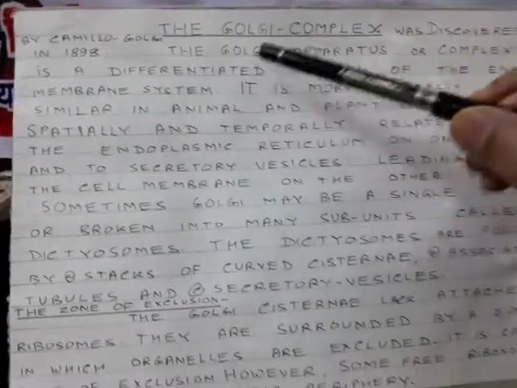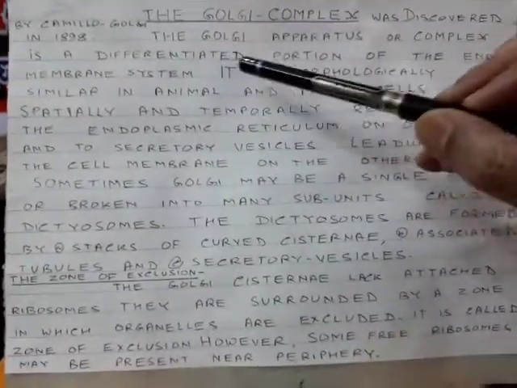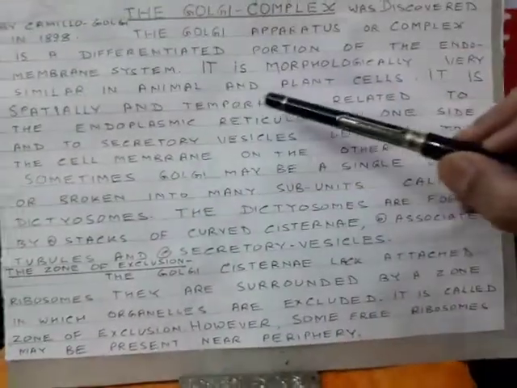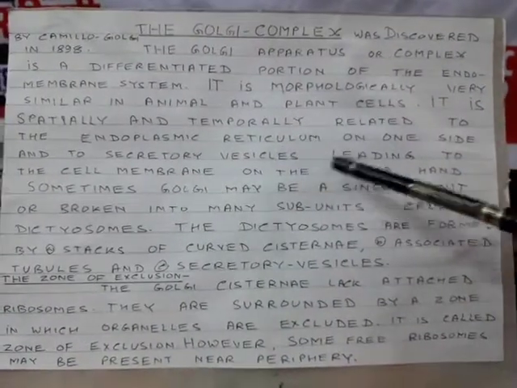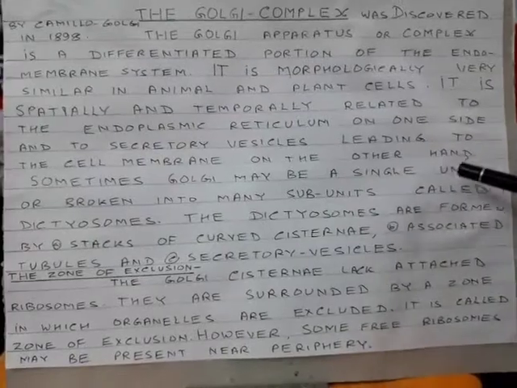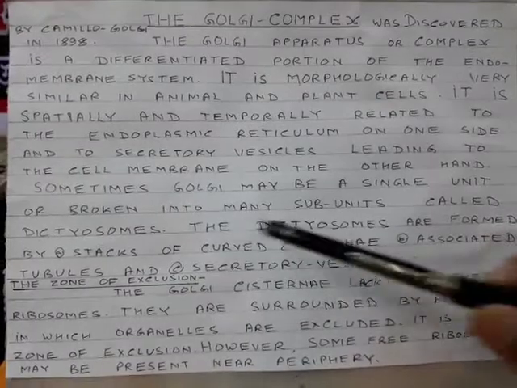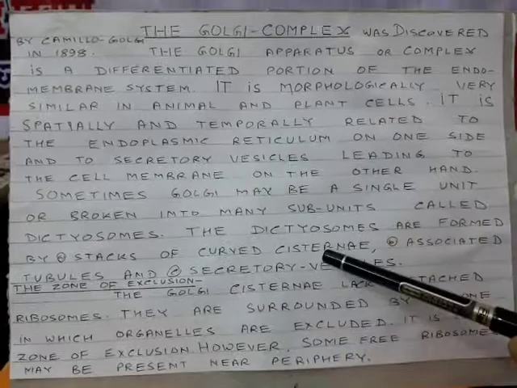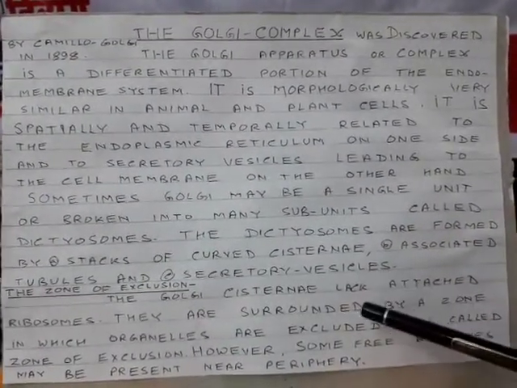The Golgi complex was discovered by Camillo Golgi in 1898. Golgi apparatus or complex is a differentiated portion of the endomembrane system. It is morphologically very similar in animal and plant cells. It is spatially and temporally related to the endoplasmic reticulum on one side and to secretory vesicles leading to the cell membrane on the other hand. Sometimes Golgi may be a single unit or broken into many subunits called dictyosomes. The dictyosomes are formed by number 1, stacks of curved cisternae, number 2, associated tubules, and number 3, secretory vesicles.